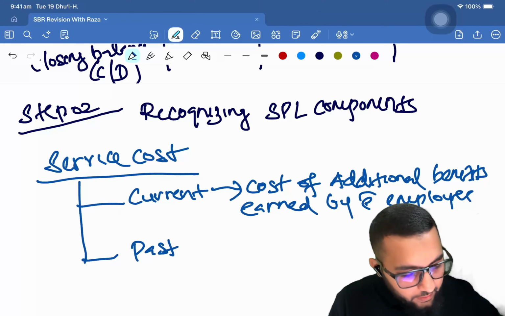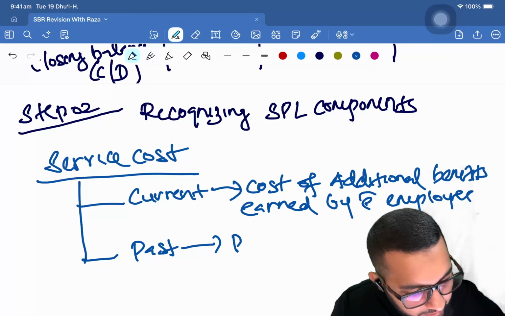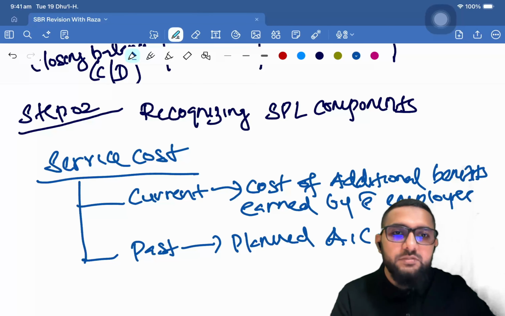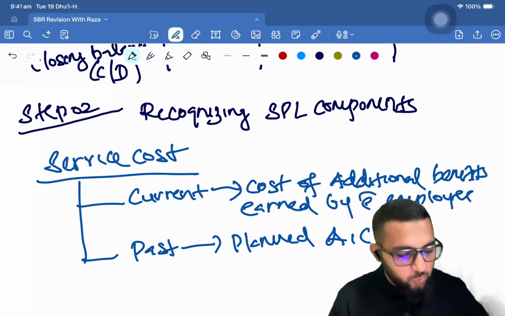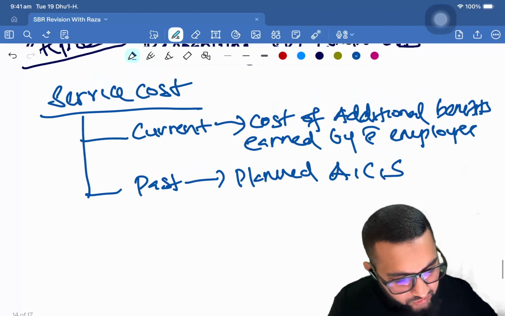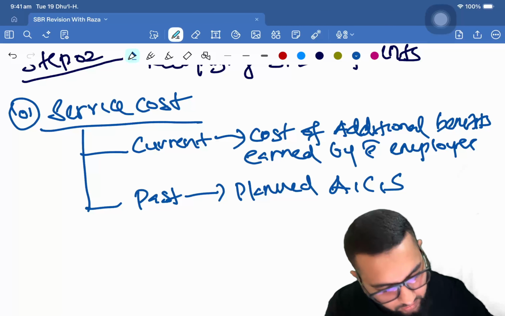All right. Past service cost depends on plan amendments, curtailments, and settlements, right? PACS. So we'll discuss what those are shortly. All right. Then net interest. Net interest, that's component number 1.